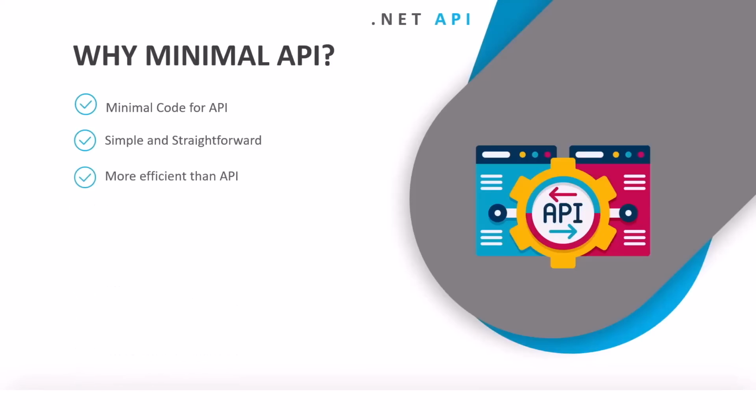Now since we are not adding extra features like controllers and other overhead, which is not always needed for an API, we gain performance improvement, which takes higher priority in some situations. So if we are keeping things minimal, then the performance of our API will increase. Microsoft is investing time in Minimal API, and it is adding more and more features. Like previously, there were no filters, but they have added filters with Minimal API in .NET 7 and much more.